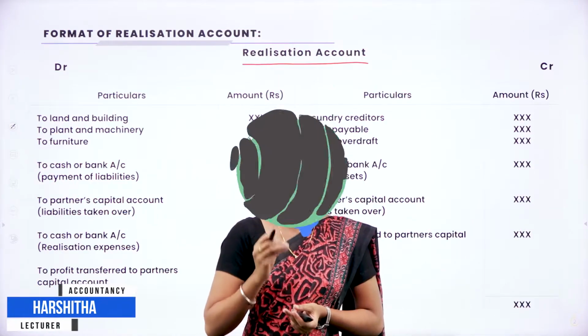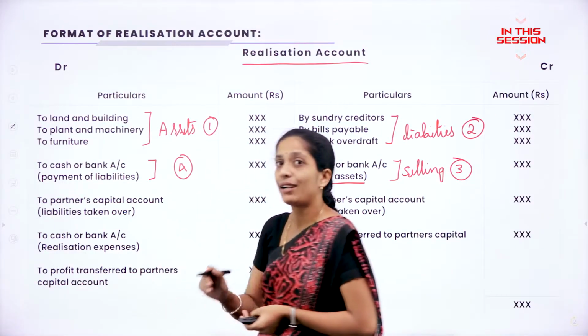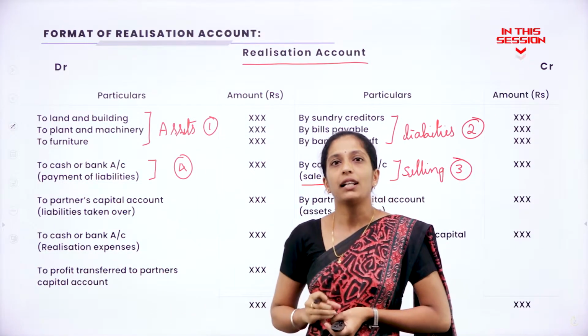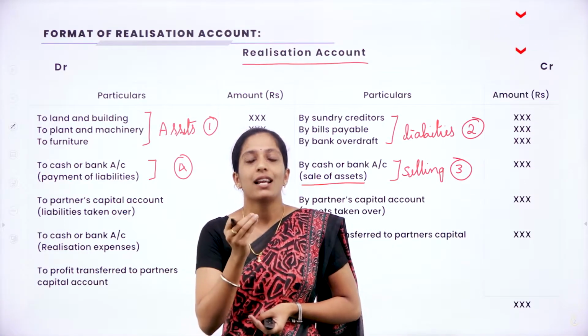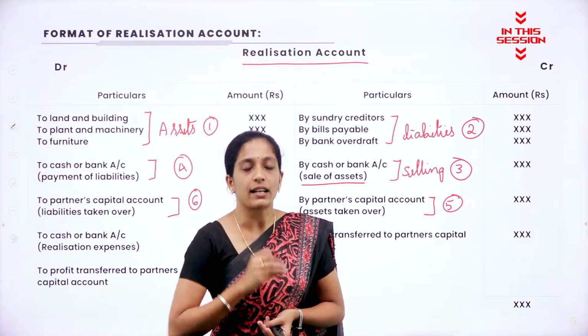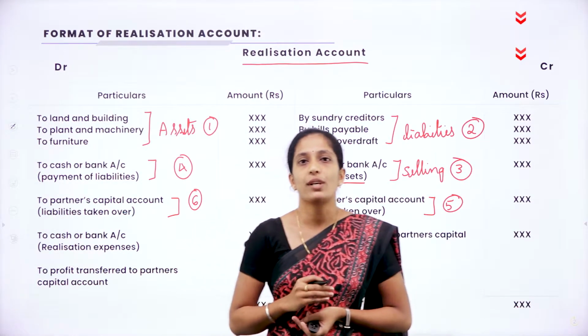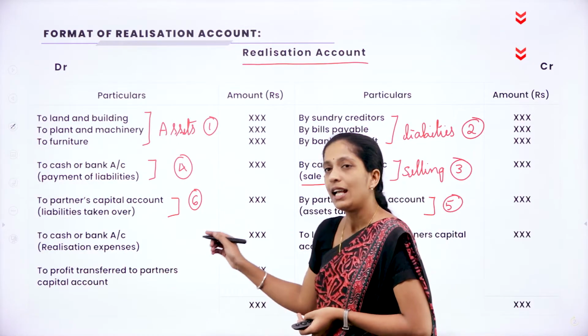So you will bring all the assets except cash or bank and profit and loss account. Step. So this is what? Payment of liability. After that, you will check whether there is any asset which is taken over by the partner. When you pay that realization expenses, cash or bank goes out of the business, so you'll record it as to cash or bank account in bracket.